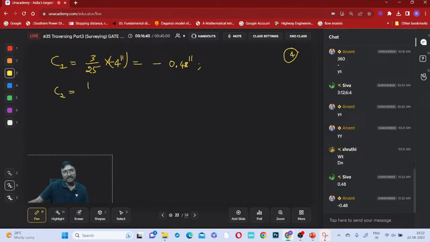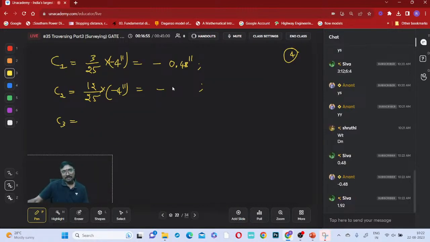The second one, what is that? That is your 12. 12 by 25 times this minus 4 seconds, right? How much does it come to be? Tell me, minus how much? That correction for this third one, what are the values you have? 6 and 4. Okay. Minus 1.92 seconds, right?